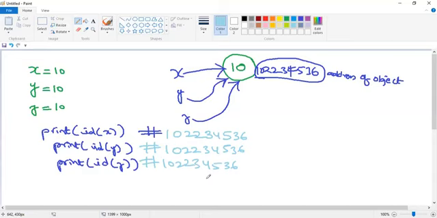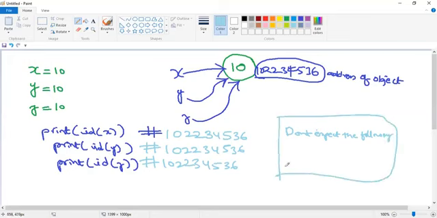Is it clear? This happens in the Python programming language, but it won't be seen in other kinds of programming languages, guys. So don't expect the following: for x, one object, for y, one object, for z, one object. Don't expect this kind of scenario. This is not there in Python. Is it clear?